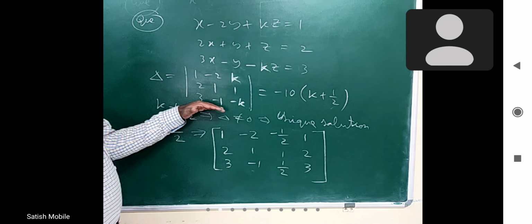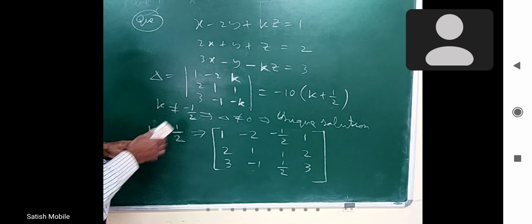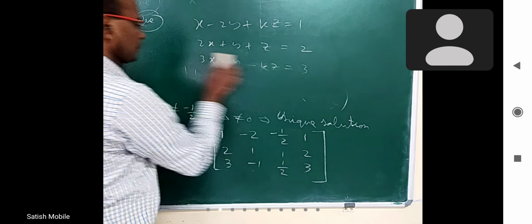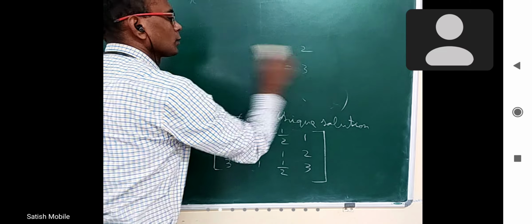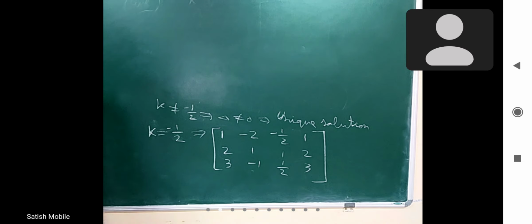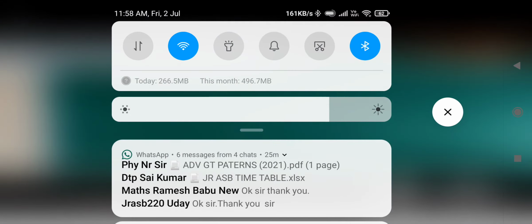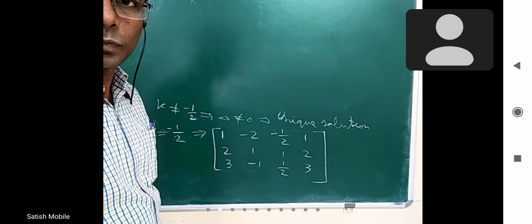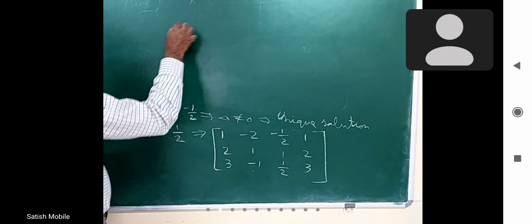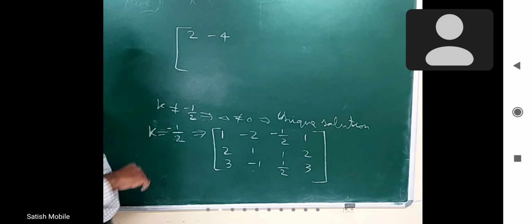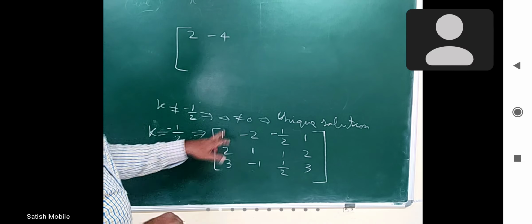I am erasing up to the delta part. I am sure you already completed that. First column and last column.